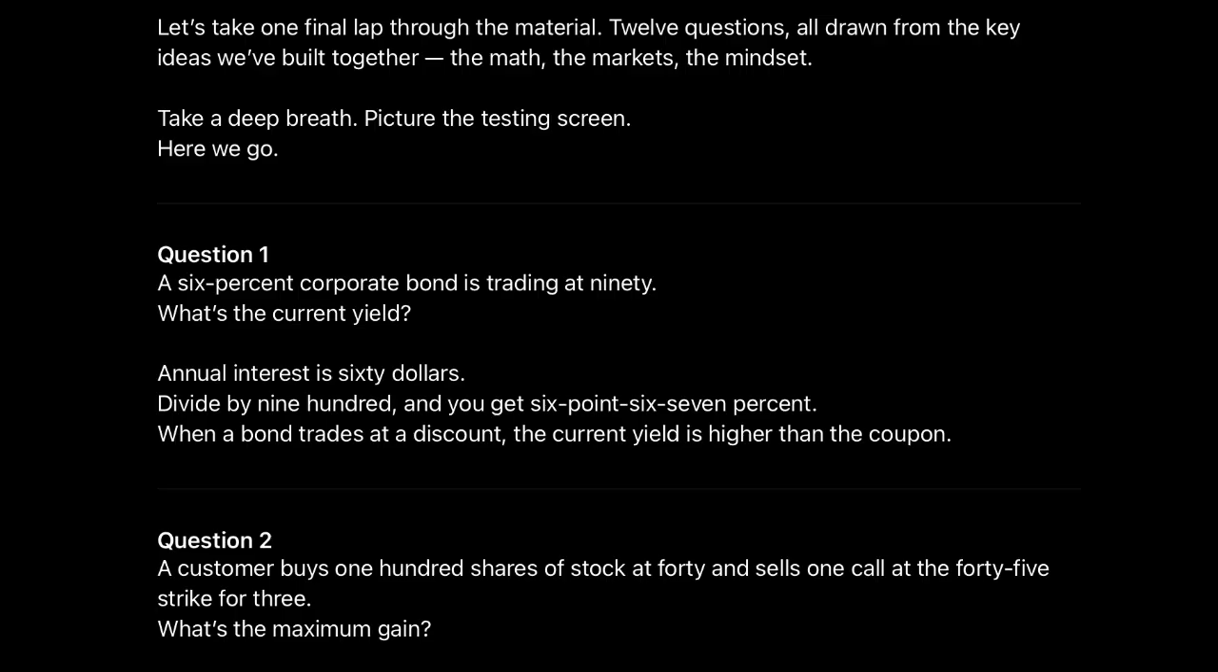A 6% corporate bond is trading at 90. What's the current yield? Annual interest is $60. Divide by 900 and you get 6.67%. When a bond trades at a discount, the current yield is higher than the coupon.